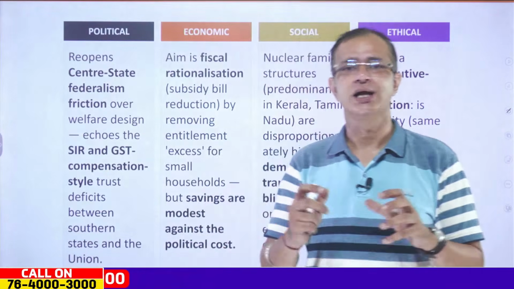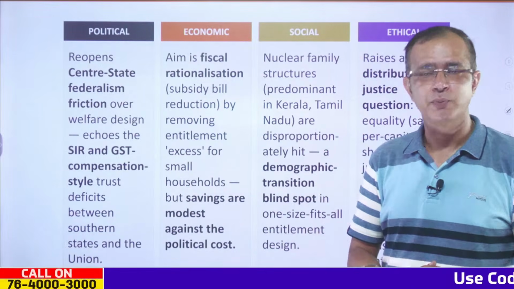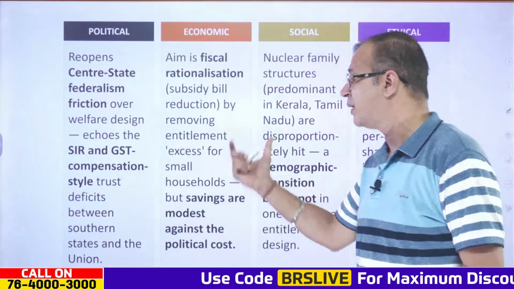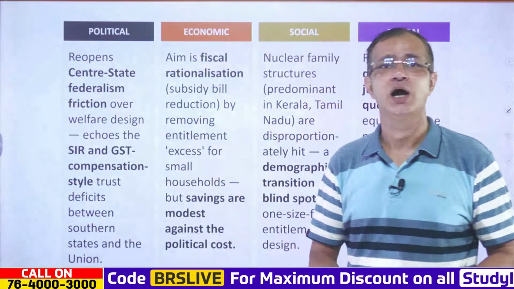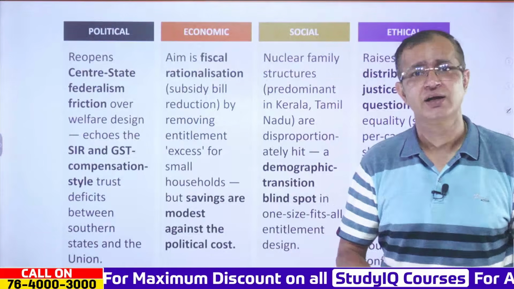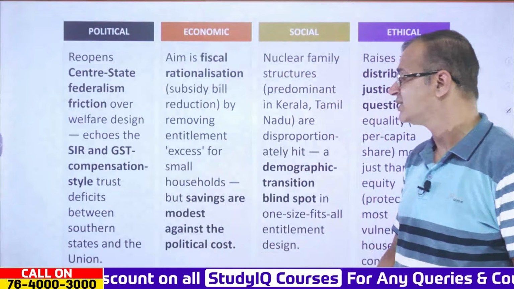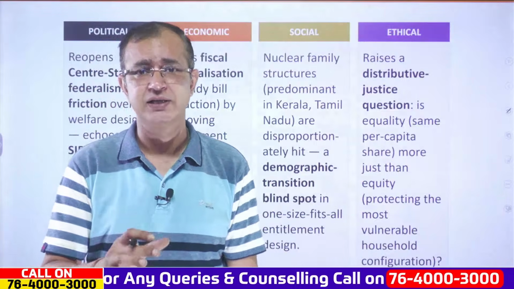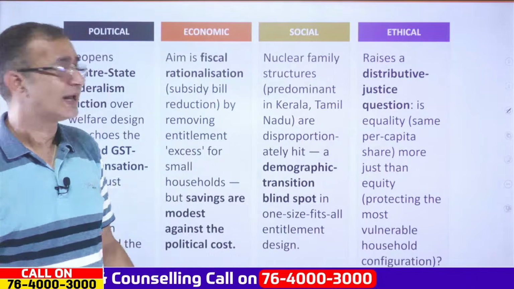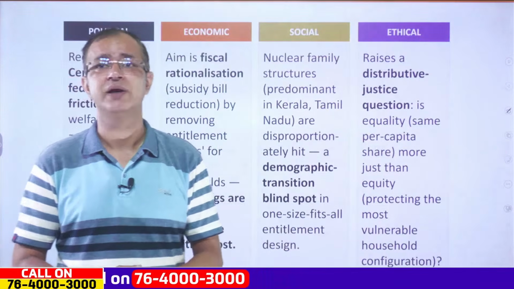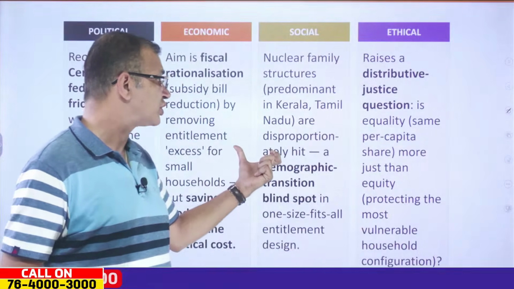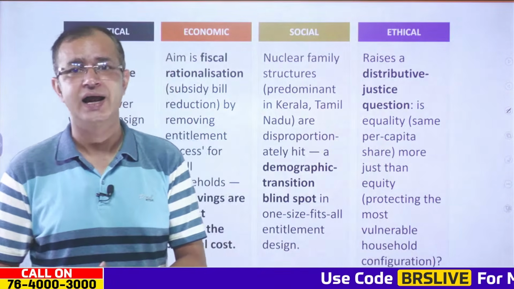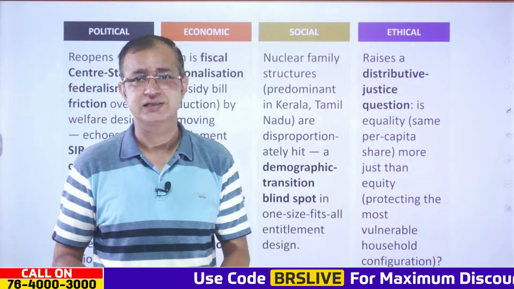Also, the aim of this proposed amendment is fiscal rationalization, where the subsidy bill will be reduced by removing the entitlement excess for smaller households. But at the same time, it is about modest savings against the political cost. That is quite important: the savings will not be that large compared to the political cost of these amendments. Also, nuclear family structures, which are predominant in Kerala and Tamil Nadu, will be disproportionately hit, and this is a demographic transition blind spot in a one-size-fits-all entitlement design for the PDS categories.